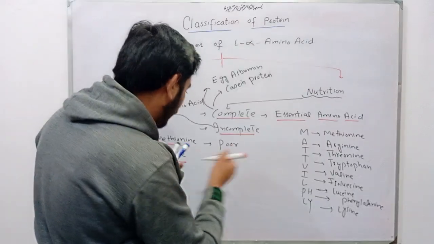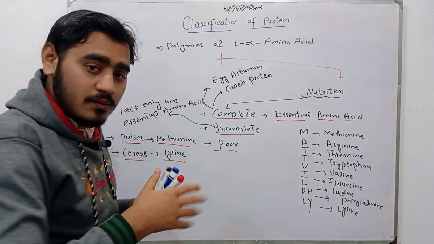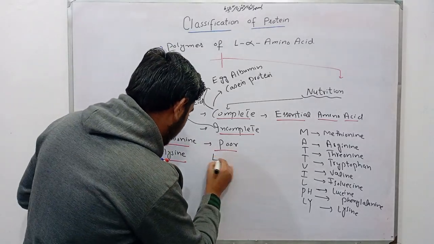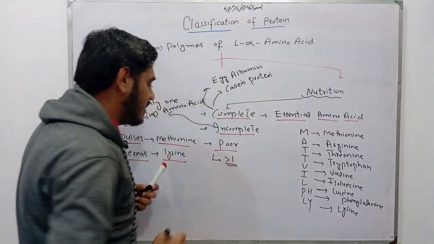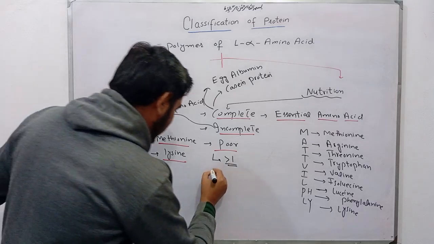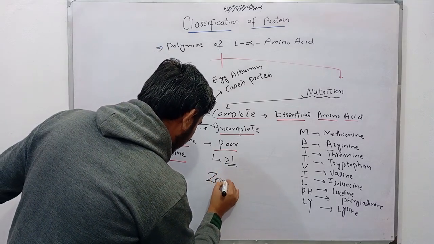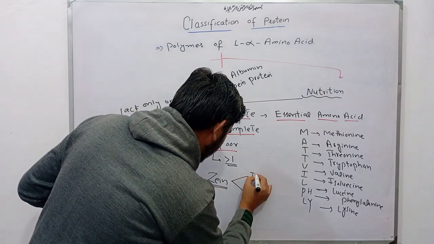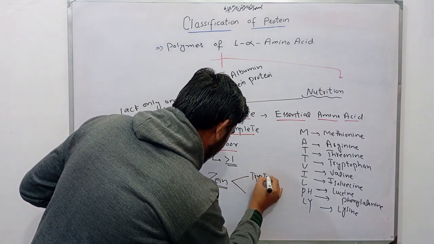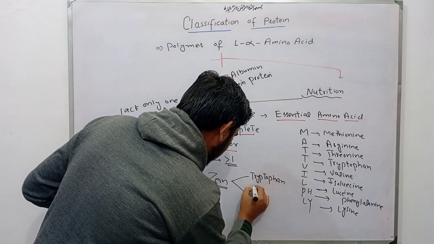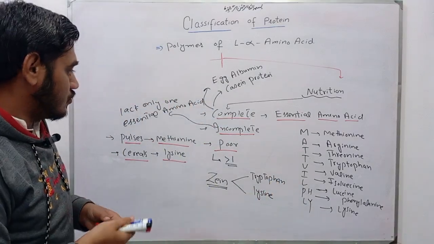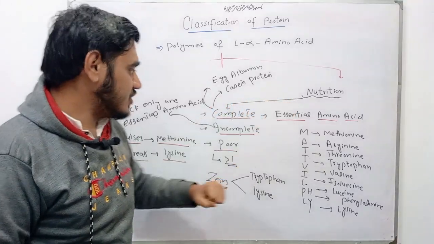Now coming to the poor protein, they lack more than one essential amino acid. The example is zein in corn. Zein in corn is deficient in tryptophan and lysine. Okay, so these are the nutritional classification of protein.